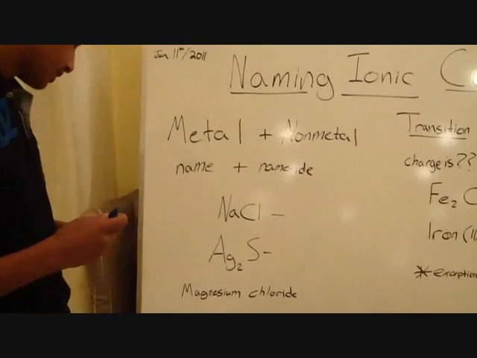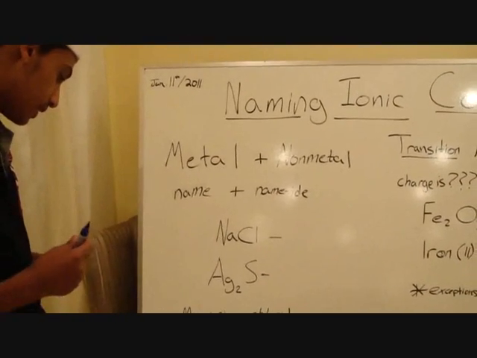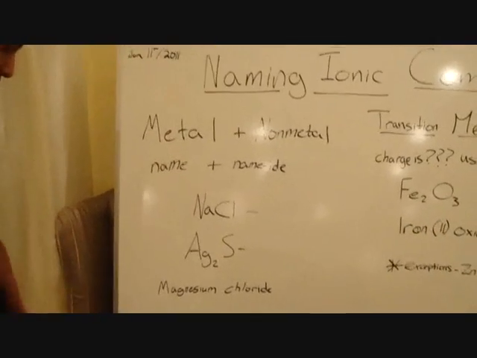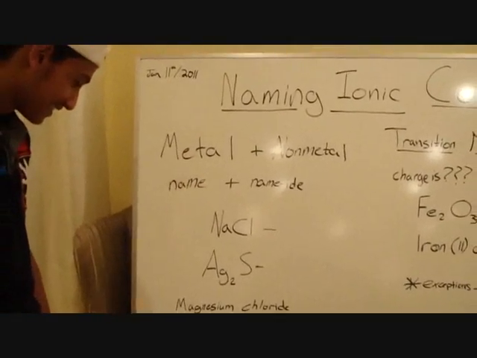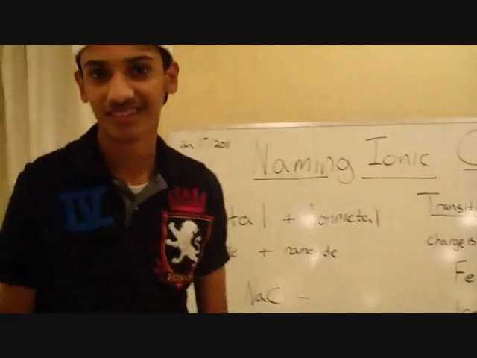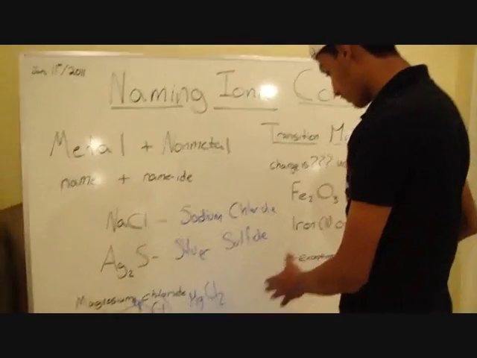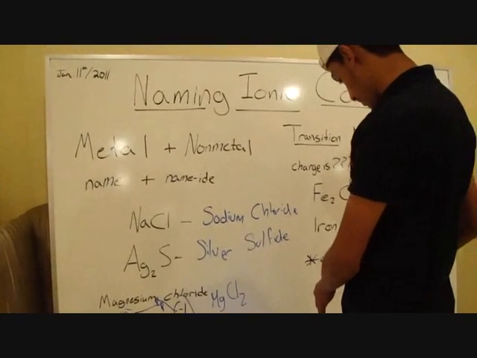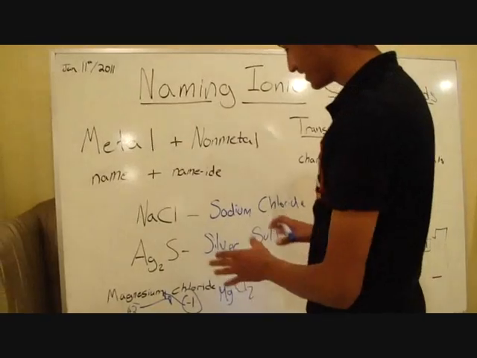We're just going to name the metals. These names are given in the periodic table. But for the non-metal, we're going to drop the... and we check that by looking at the periodic table. Okay? And thank you.